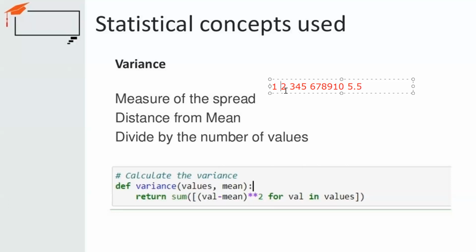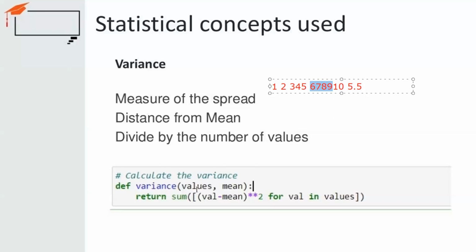Then you see the distance, or how the data points differ from each other: 3.5 here, 2.5, 1.5, 0.5. If you subtract 6 minus 5.5, it is 0.5. So you find out from the mean value how your data is separated.